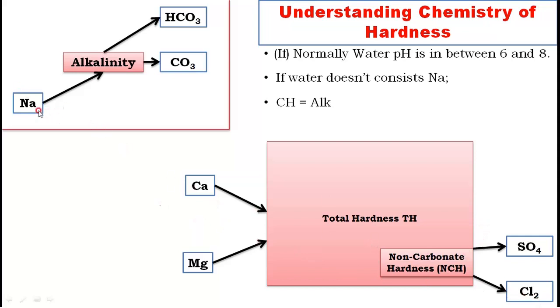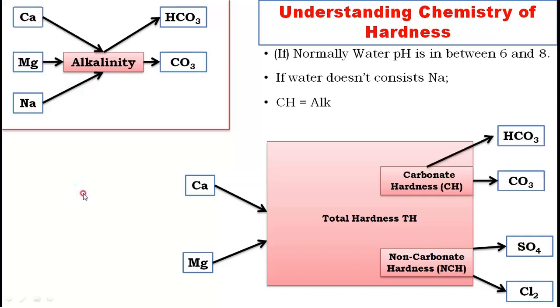The conclusion is, if sodium is present and permanent hardness is present, then alkalinity due to sodium will be absent. Understood? Vice versa I cannot tell. If permanent hardness is present, then alkalinity due to sodium will not be possible. Now we'll come back to the original figure. Everything is there here except OH, because we are discussing water of pH 6 to 8, so OH is gone.